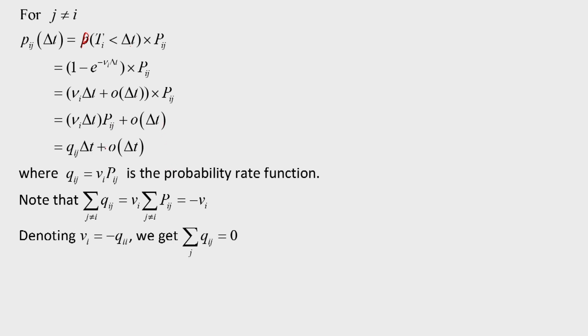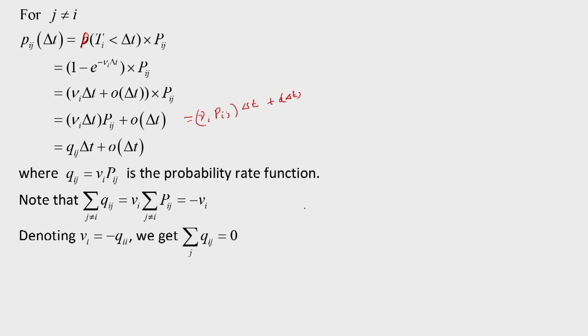Now this quantity nu_i into P_ij is known as the probability rate function, and we denote it by q_ij. So q_ij into delta t becomes the probability. So q_ij is a probability rate function.